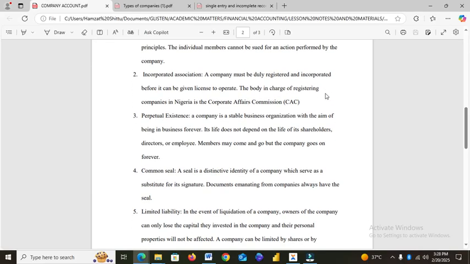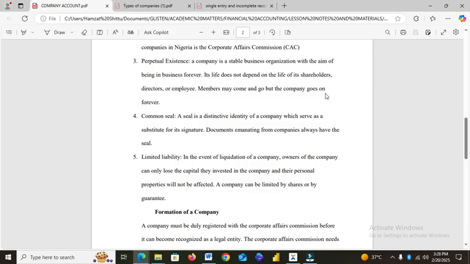The fourth one is a company has a common seal. A seal is an identity of a company. It can serve as a signature for the company, like a logo, that all the documents of the company will always have that logo. That's also one of the features of the company. It has a seal. So any document that is coming out of the company or going within the company must have that seal, that identity.